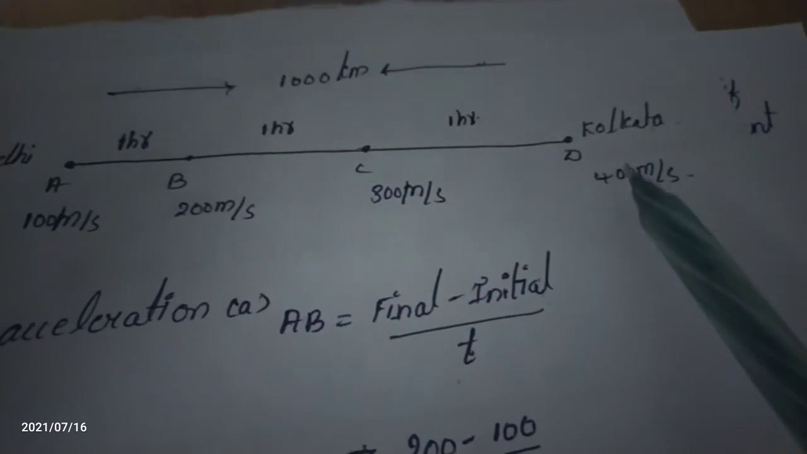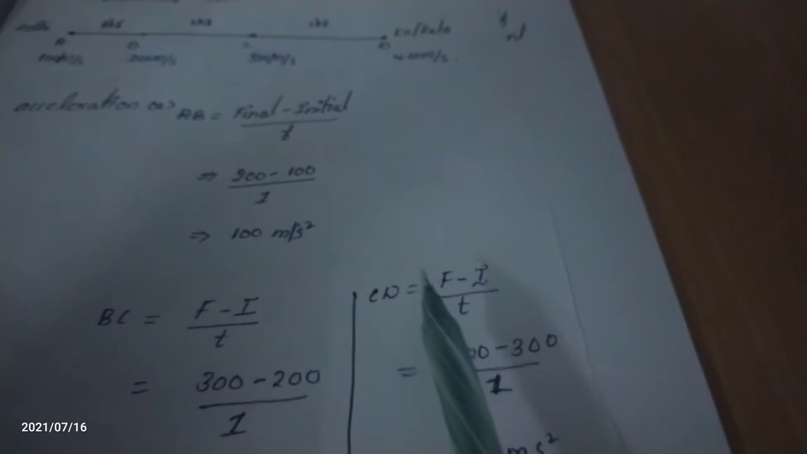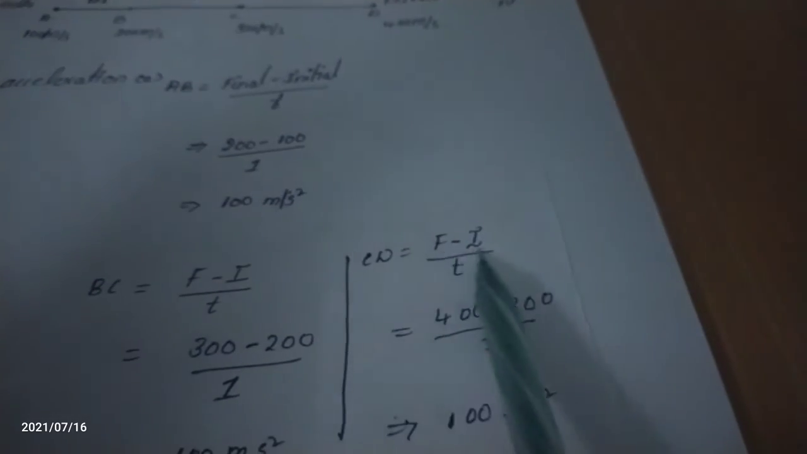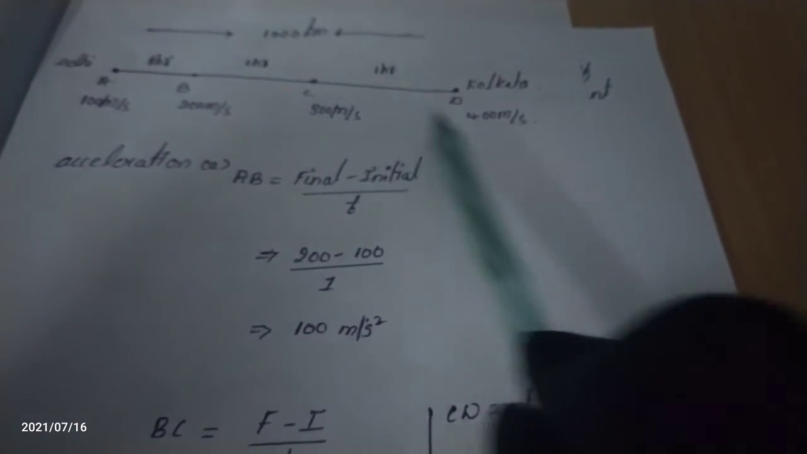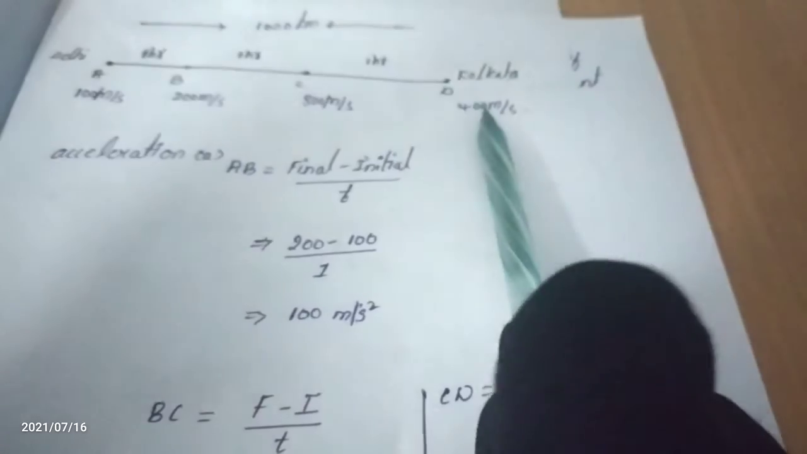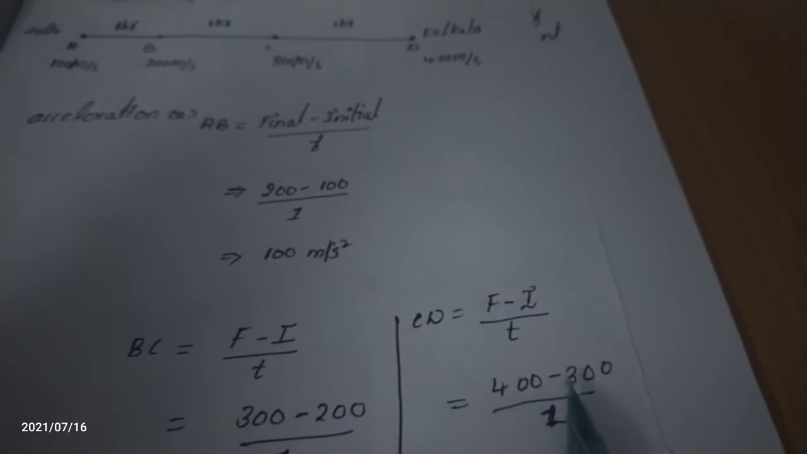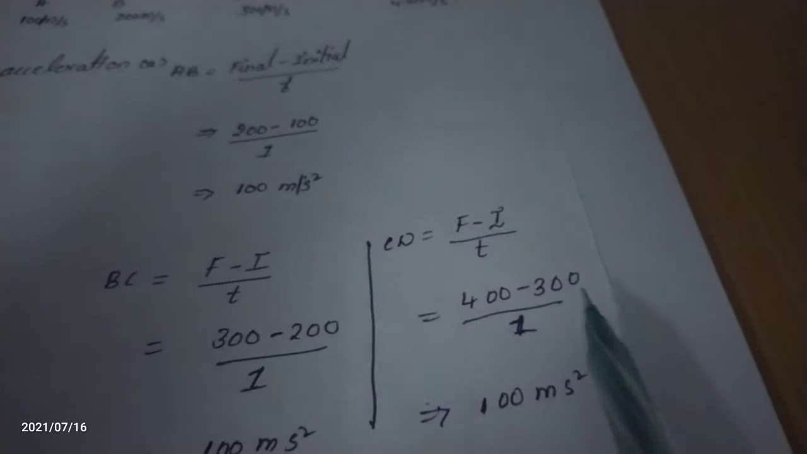Let's find the acceleration of C to D. What is the final velocity? 400, and the initial is 300. Again we are finding the C to D acceleration. What is the acceleration formula? Final velocity minus initial velocity, divided by time. The final velocity we have is 400, minus as it is, and the initial is 300.